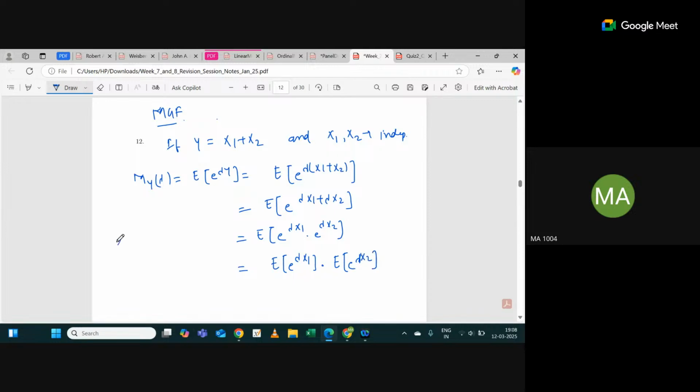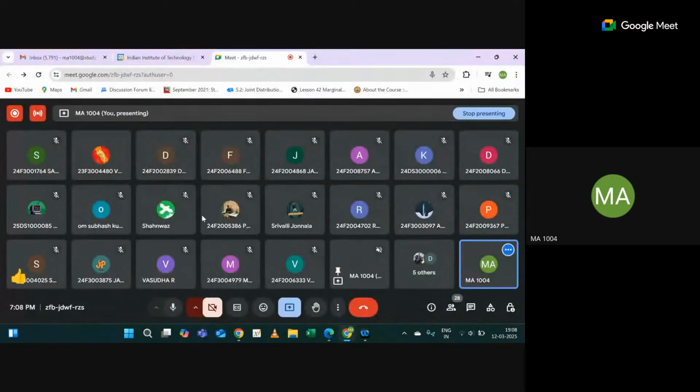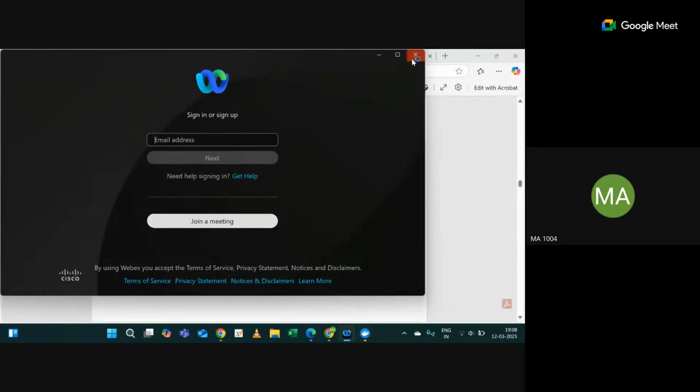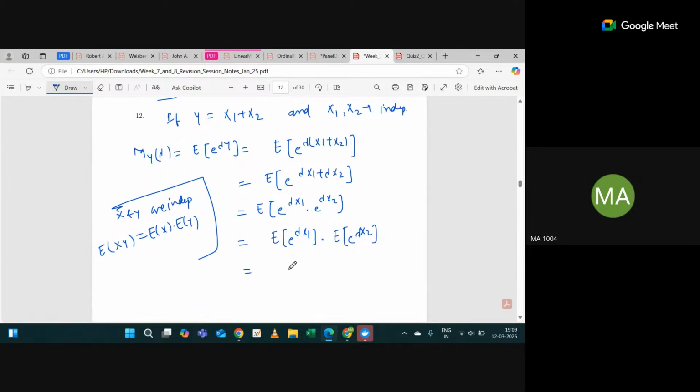We know if x and y are independent, then we can write expectation of x into y as expectation of x into expectation of y, correct? So what is this?